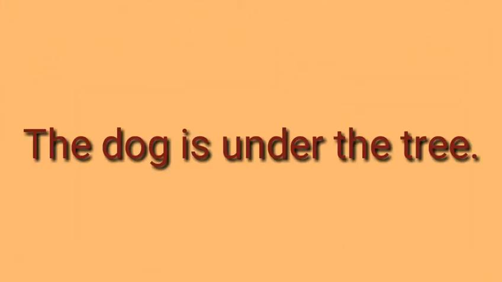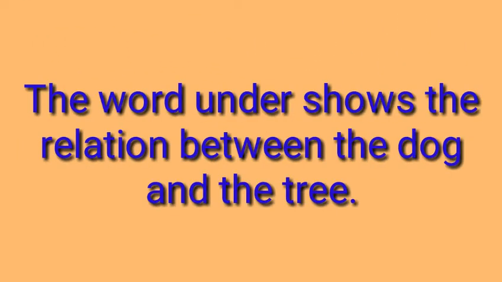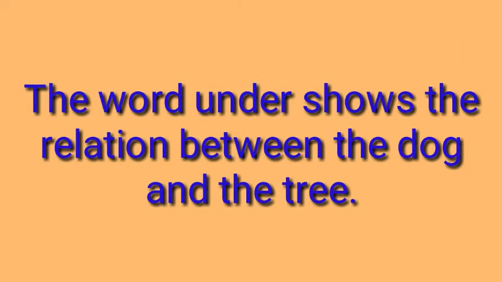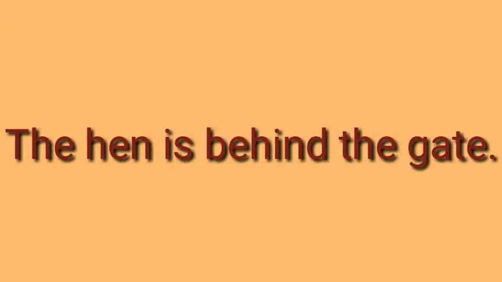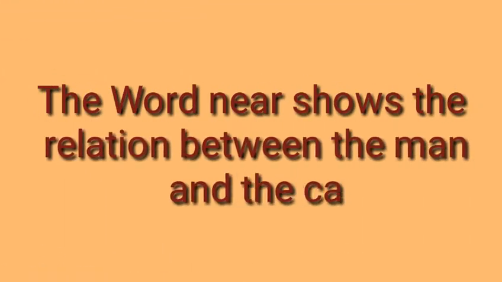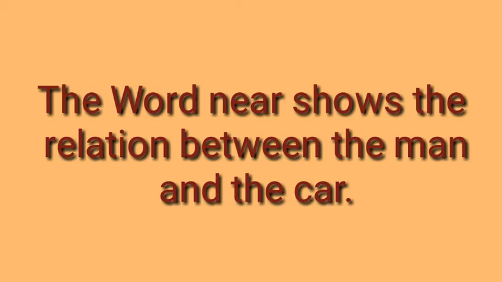The dog is under the tree. Children, here in this sentence, the word under shows the relation between the dog and the tree. The hen is behind the gate. And here the word behind shows the relation between the hen and the gate. The man is near the car. Children, the word near shows the relation between the man and the car.